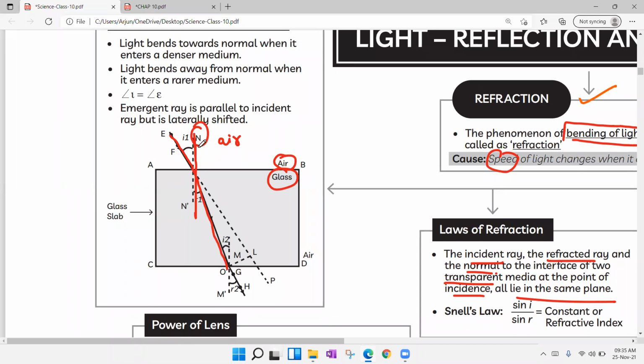But if the incident ray is tilted with some angle theta, then you can observe the refraction. But if you pass light straight, it will pass straight without any deviation, without any refraction.